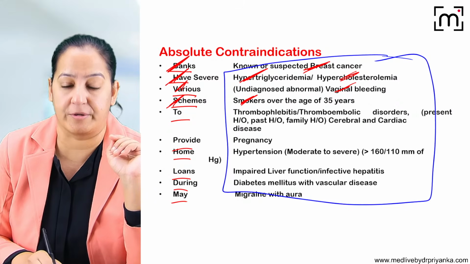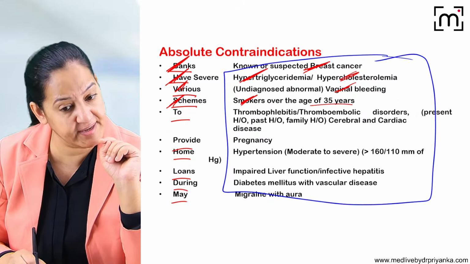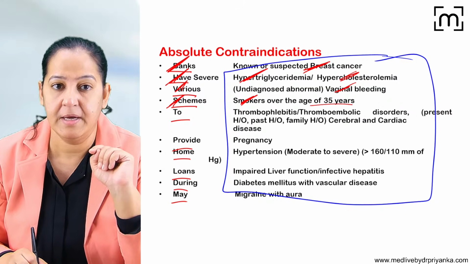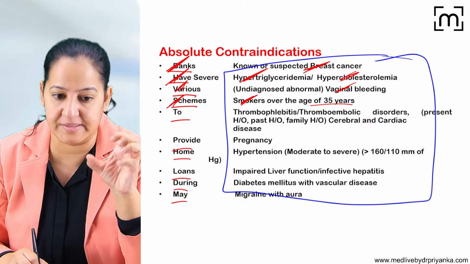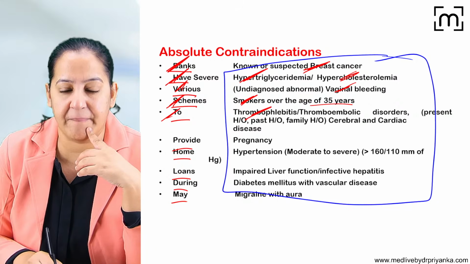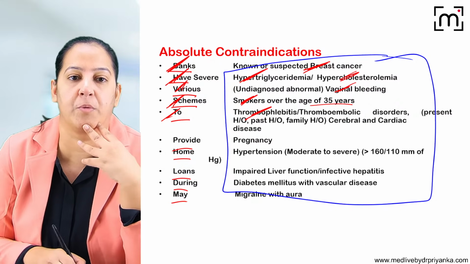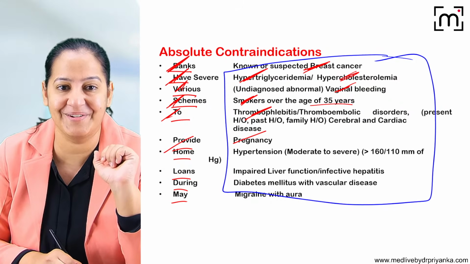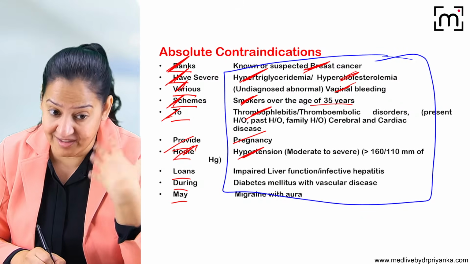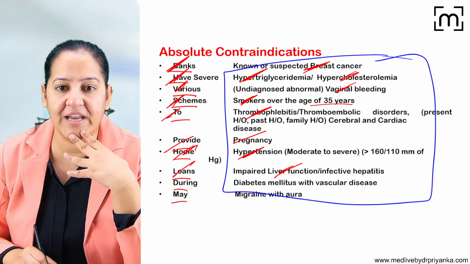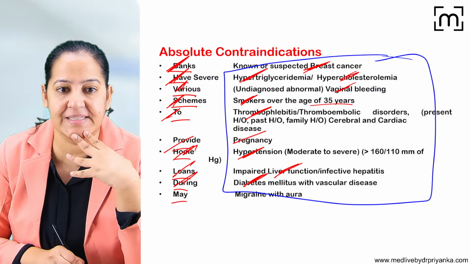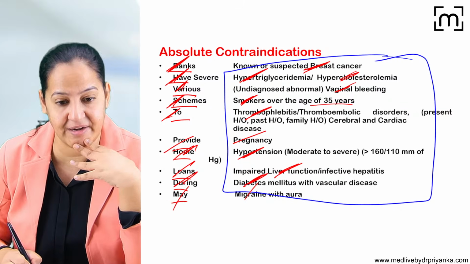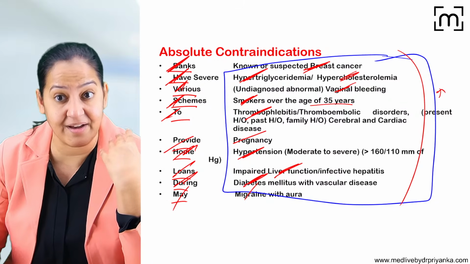S stands for smoker. If the lady is more than 35 years old and a smoker, don't give OCP. That will increase the risk of thrombosis and cardiovascular side effects. T stands for thrombophlebitis. OCP further increases the thrombosis. P for pregnancy. Of course, you can't give it in pregnancy. Ask the lady, are you pregnant? H for hypertension. It further exaggerates the hypertension. L for liver dysfunction. D for diabetes. And M for migraine with aura. It will further exaggerate all these conditions.